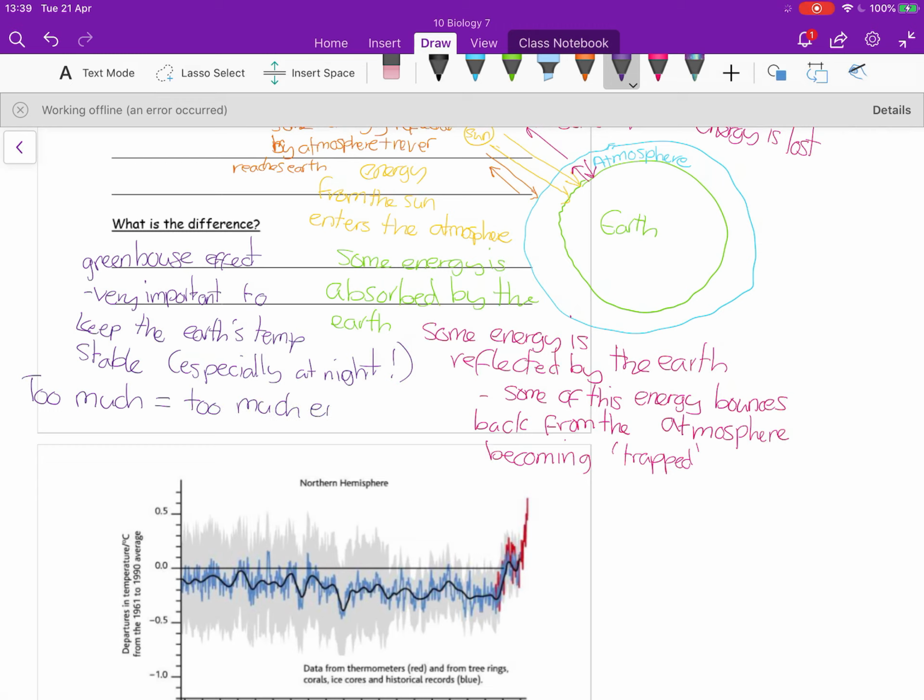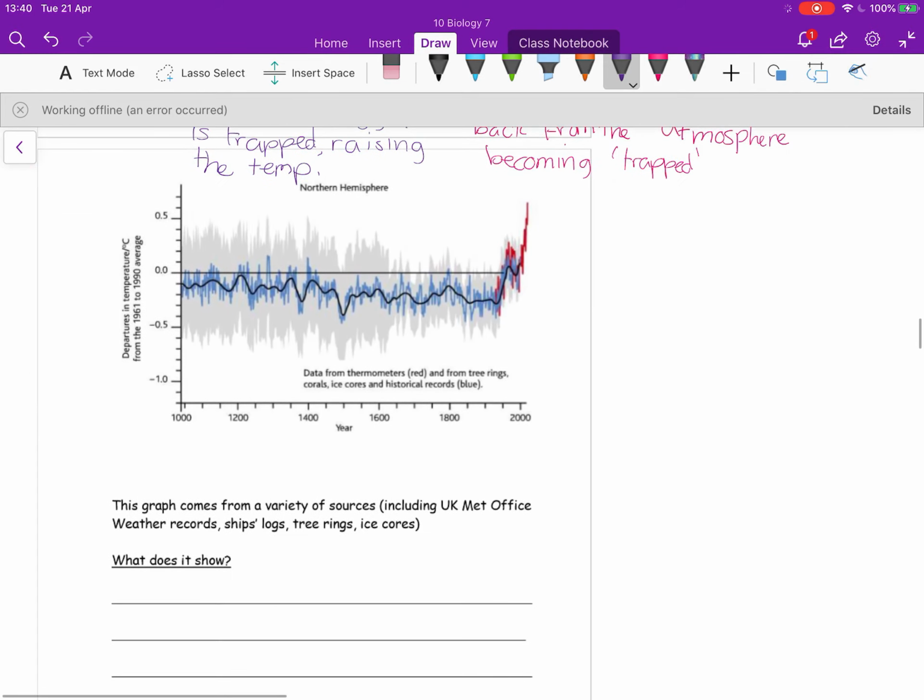However, an enhanced greenhouse effect, which is what we're talking about as being a problem and causing global warming, is where we've got too much energy or too much radiation being trapped by the atmosphere, so that it's more than normal, and so it's going to raise the temperature of the Earth, raise the temperature of the atmosphere more than the normal increase we would see due to a normal greenhouse effect.